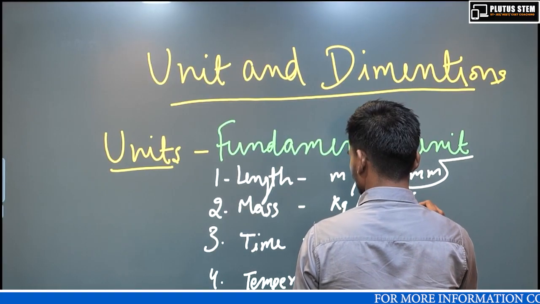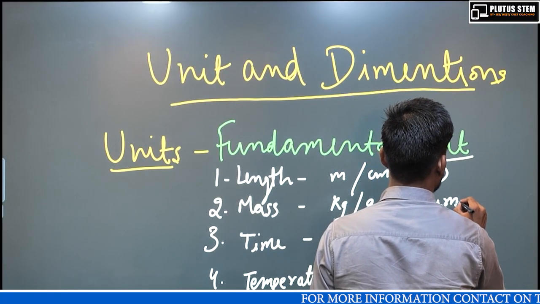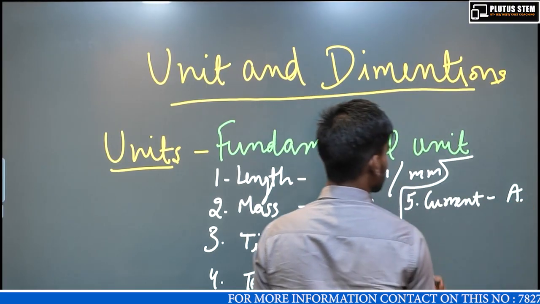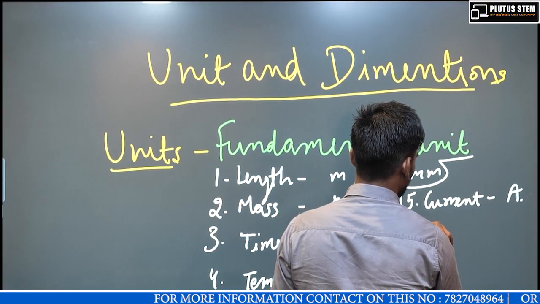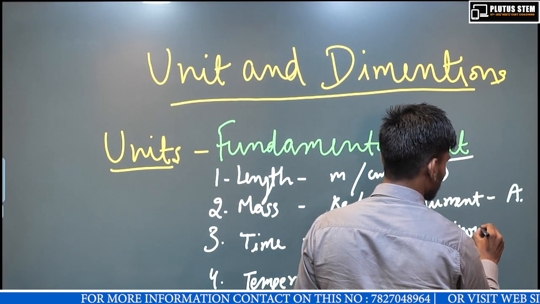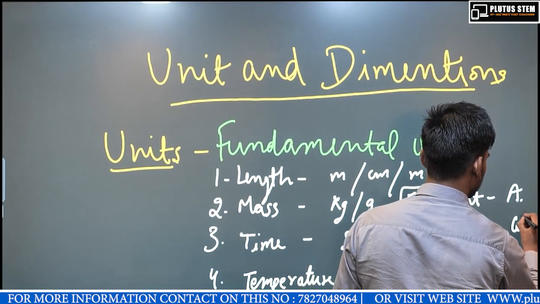Next, fifth one is current. Its unit is ampere. Sixth one is luminous intensity. Its unit is candela.